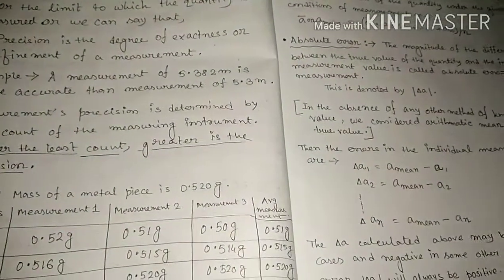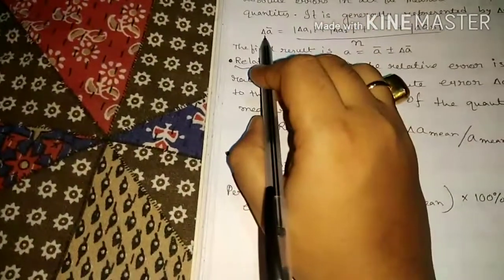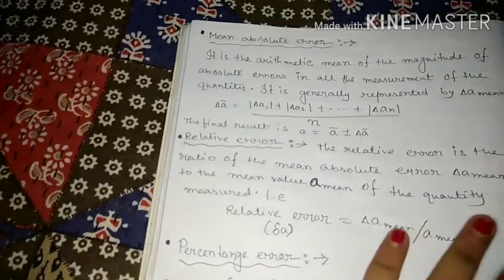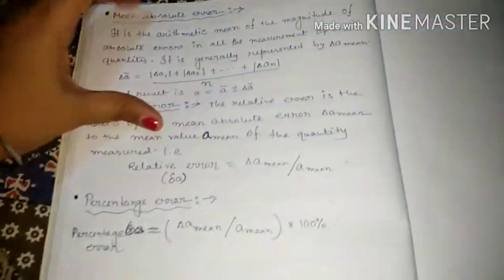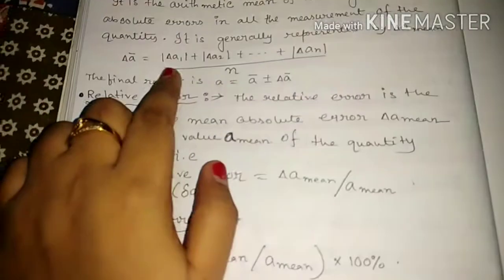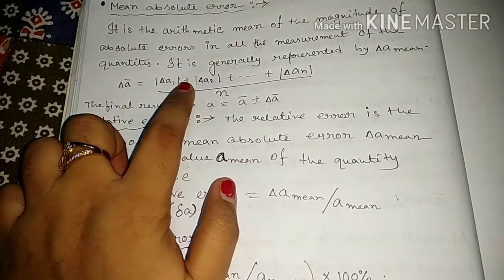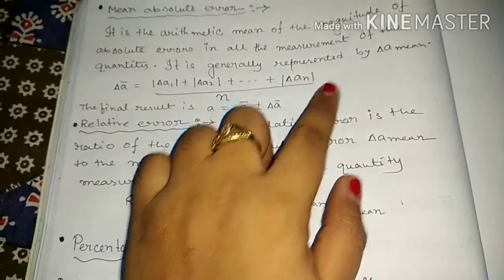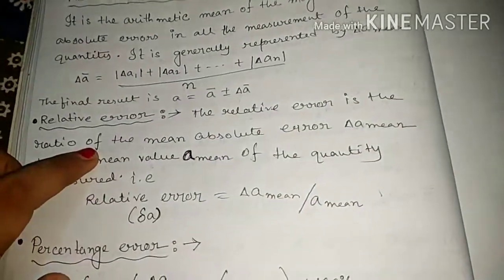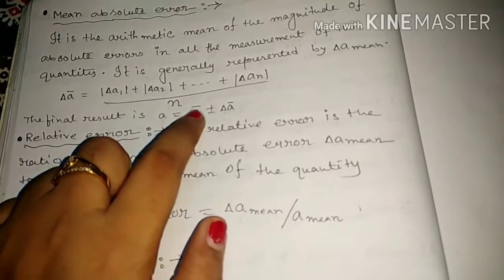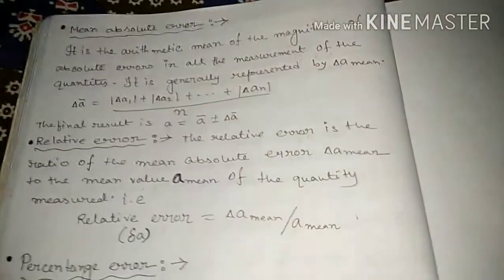Mathematically, delta A bar, where delta A represents the absolute error, equals mod of delta A1 plus mod of delta A2 up to delta AN, divided by n.